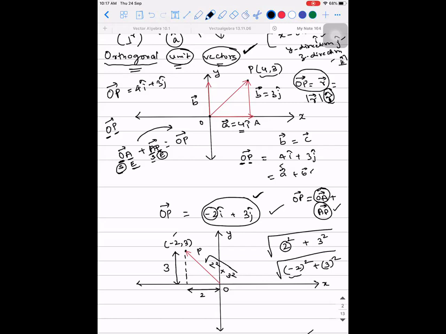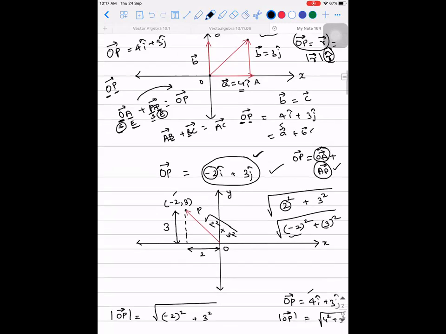Are you able to understand this? Suppose I give you AB vector plus BC vector, what will you write? AC vector. That's it. The reason is very simple: ending point, starting point. This is what is called AC vector.